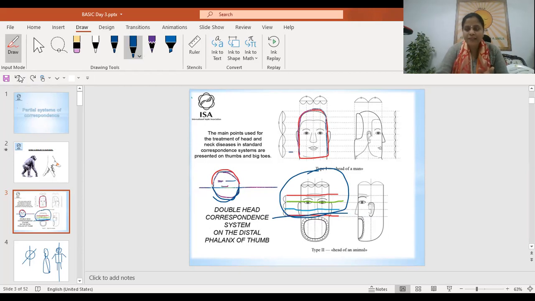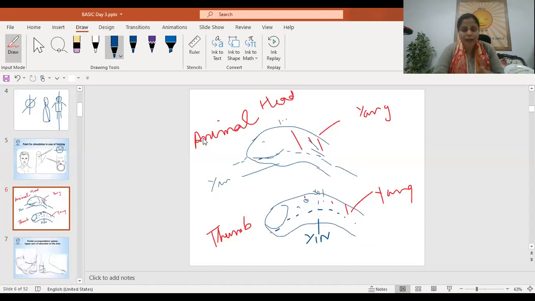Yes, you should keep this in your mind: in the thumb we have a double pattern of yin and yang. So in the animal head system, you can focus, this is the animal and this is the bending thumb. Okay, so just focus here on the yin yang borderline. When you bend your thumb, this lower part is all yin.